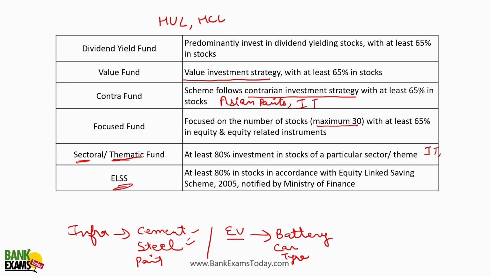What do you mean by ELSS? At least 80% of the stocks in accordance with the equity linked savings scheme notified by the Ministry of Finance. If you want tax deduction under section 80C, you need to have a lock-in period. In this kind of scheme, there is a lock-in period of 3 years, and at least 80% of the money should be invested in Indian stocks, Indian companies. Okay.